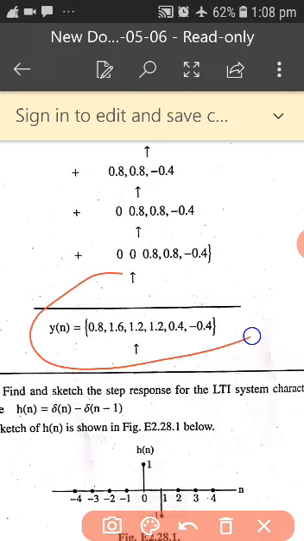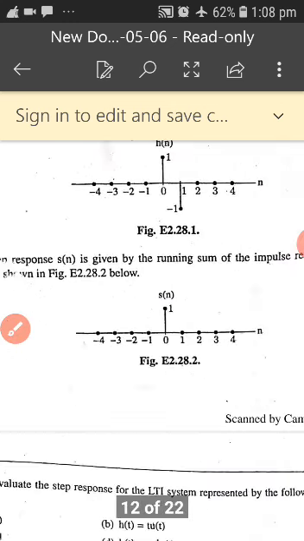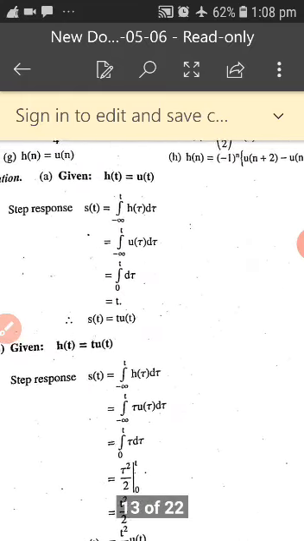Draw it as we have done in the first module, and add all the signals. Here he has not shown the signal. Directly he has added all the amplitudes and you will get this answer. Similarly, you have different problems based on this. Please go through them. If you have any doubt, please call.